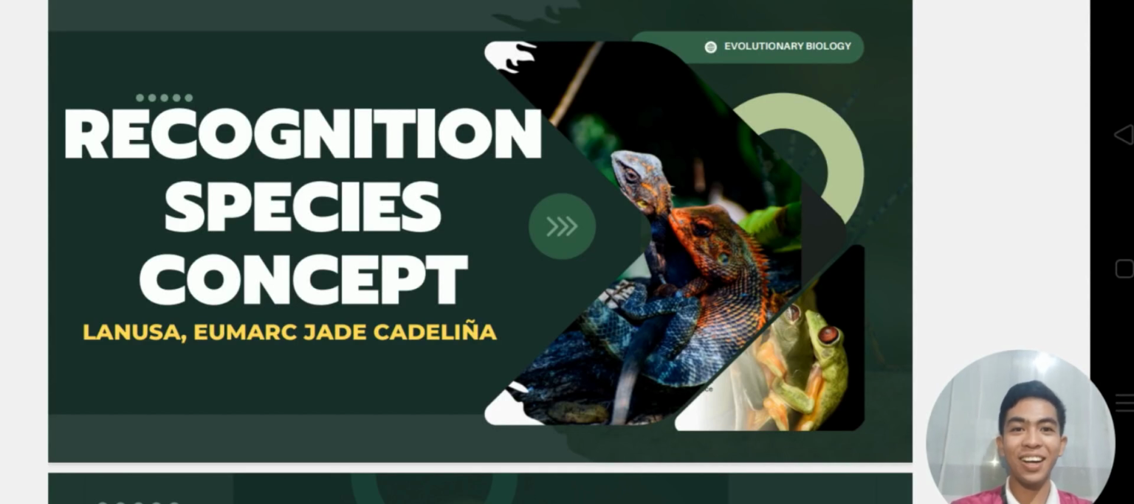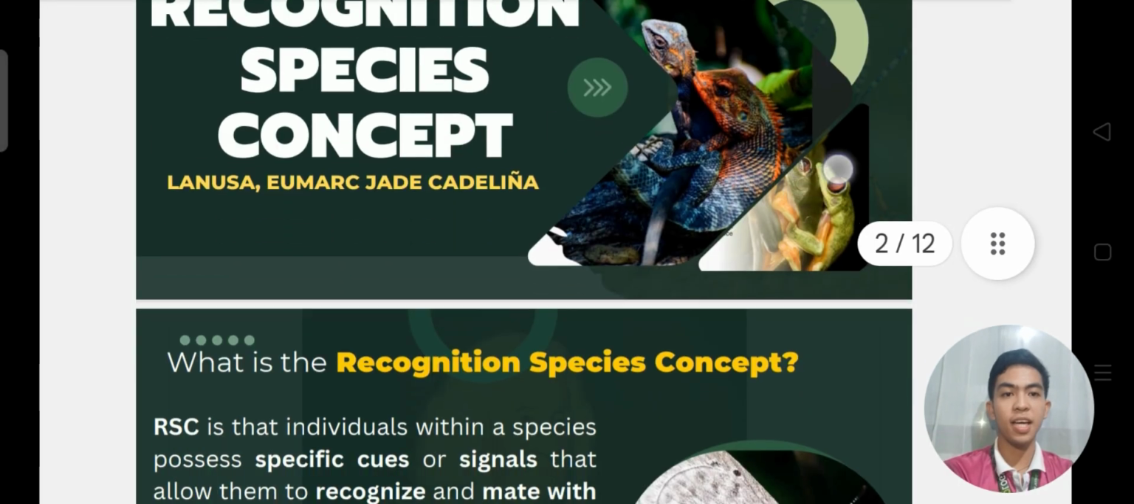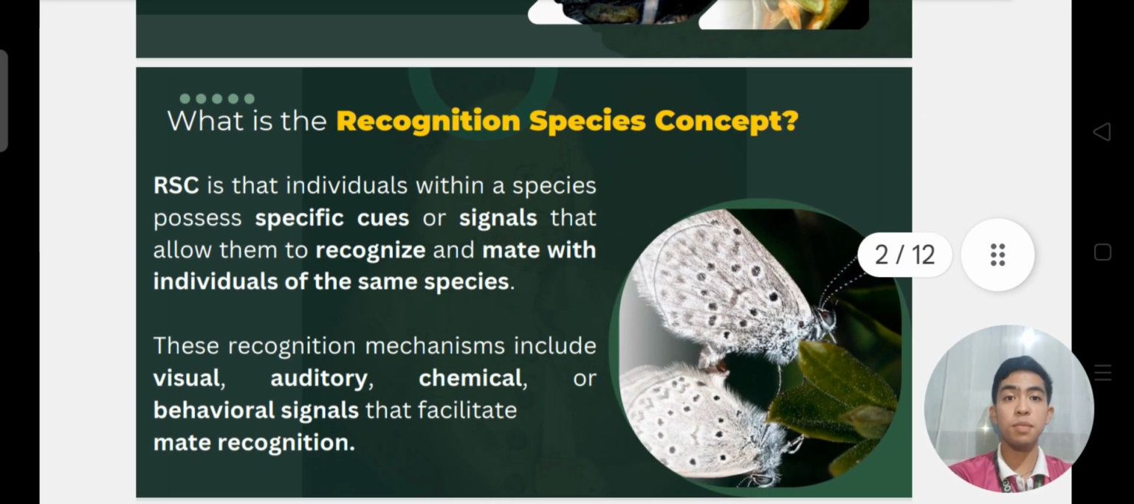Sa letrang R, Recognition Species Concept. Ako si Eumarc, reporting. So REC is that individuals within a species possess specific cues or signals that allow them to recognize and mate with individuals of the same species. So kining recognition mechanisms ga-include og visual, auditory, chemical, or behavioral signals that facilitate mate recognition.